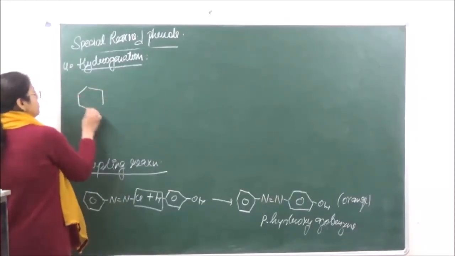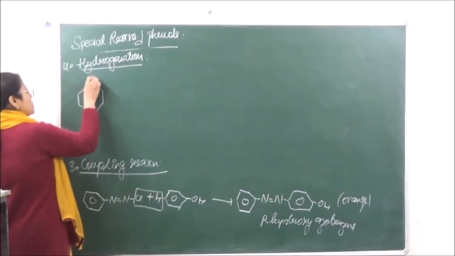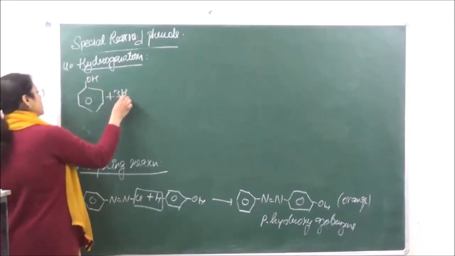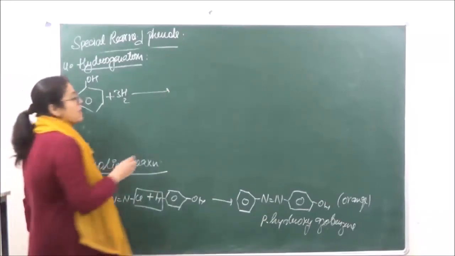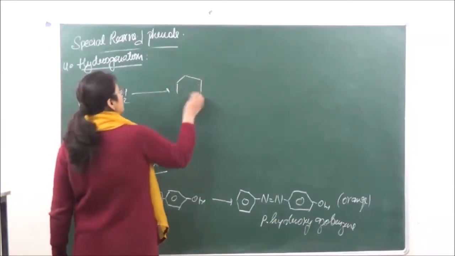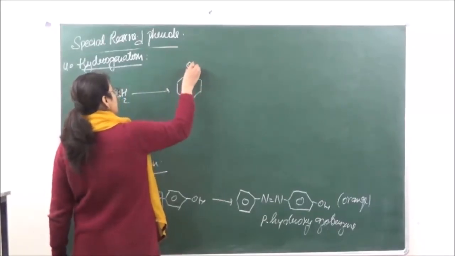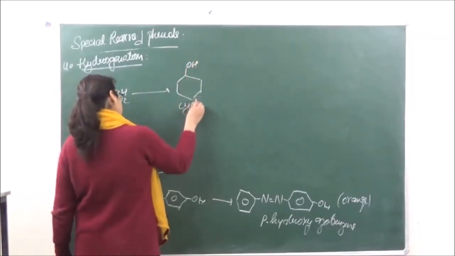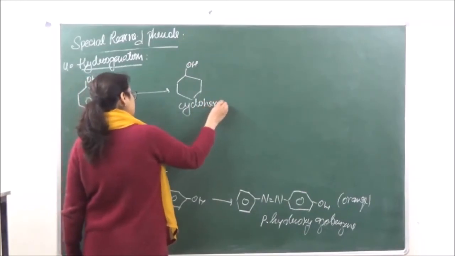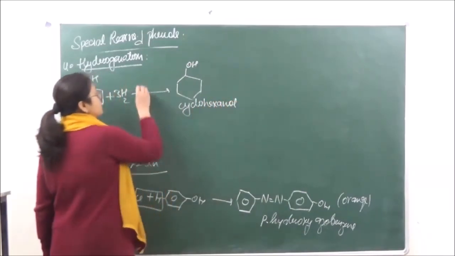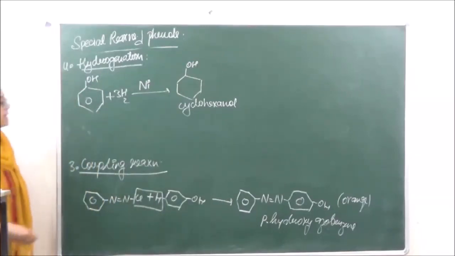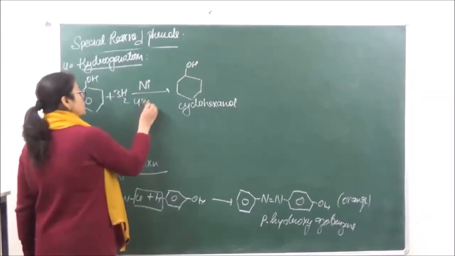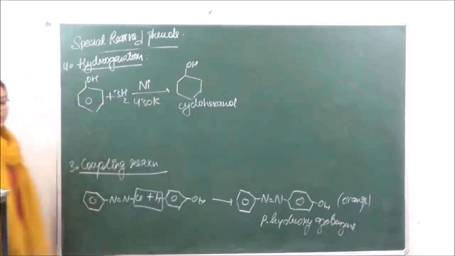So phenol plus 3H2 is going to give us cyclohexanol. The reaction takes place in presence of nickel at a temperature of 430 Kelvin.